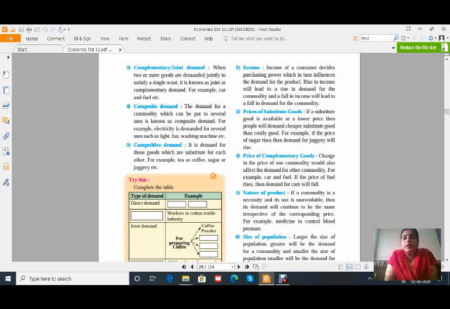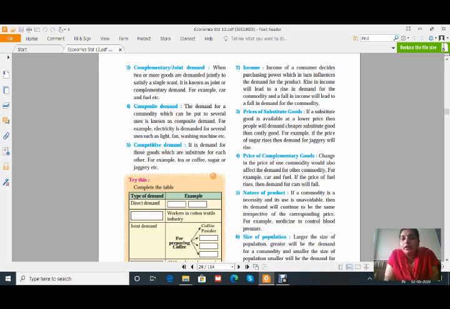Then the second is income. Income of a consumer decides the purchasing power, which in turn influences the demand for the product. We have already seen this income effect: if the income of a consumer increases, then purchasing power is also increased, and therefore it influences the demand. Even if the price is constant, the demand for that product will go on increasing if the purchasing power of a consumer increases.